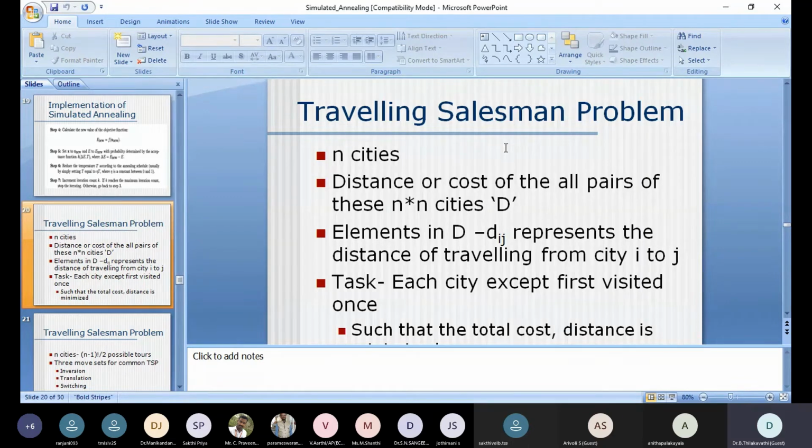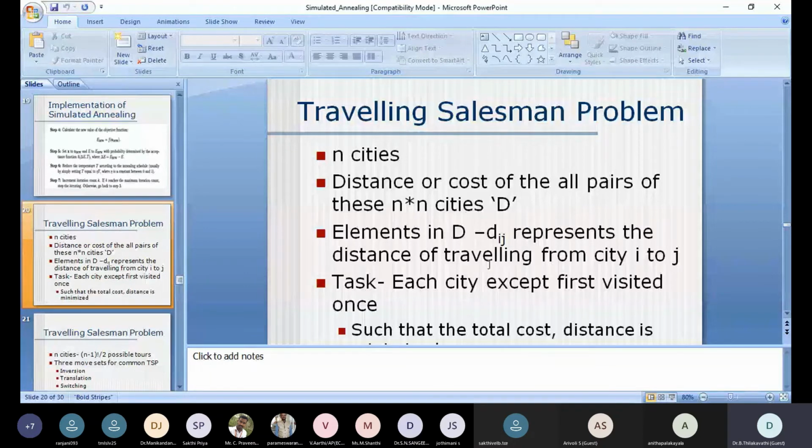Generally the cost is what gets reduced, because cost cannot be compromised even if the distance is compromised. So we are ready to compromise on the distance for the cost. Generally it is cost, but we can consider either one. Or otherwise, whatever the problem in our hand is, whether to reduce the distance or the cost, we can work accordingly.